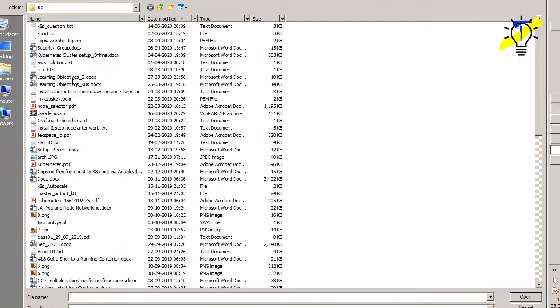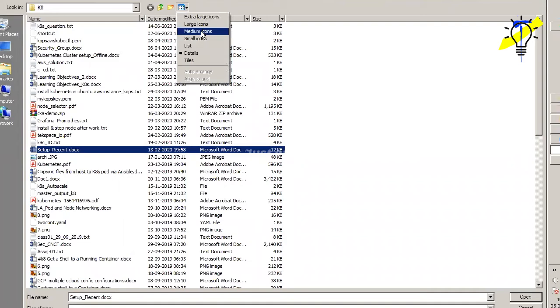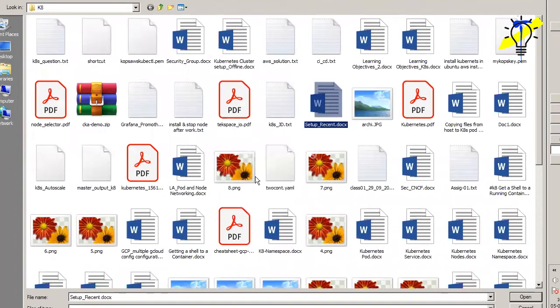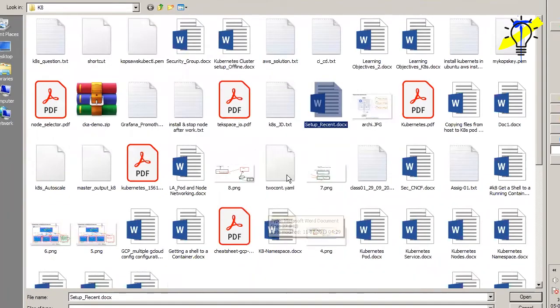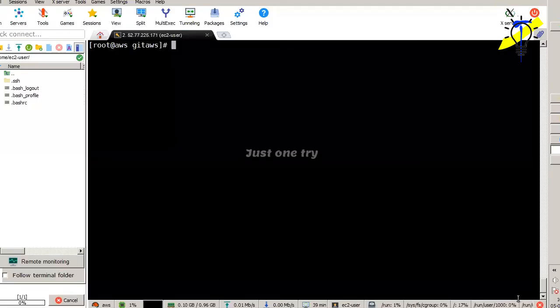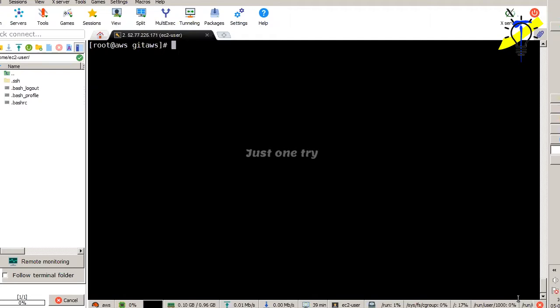For example, I want to push this learning objective, or set up recent files, or PNG, example node selector, take space, some more technical terms are there. For example, I take some images. Okay. So I just take it as some large icons. So I take this architecture and upload it to the cloud. So I take this first, see what happened.